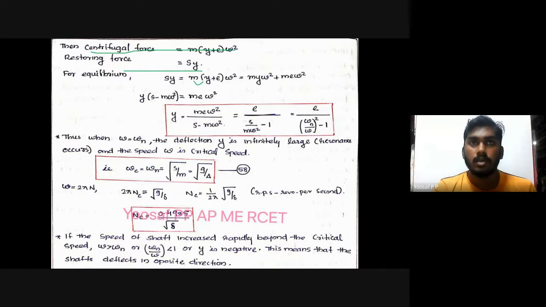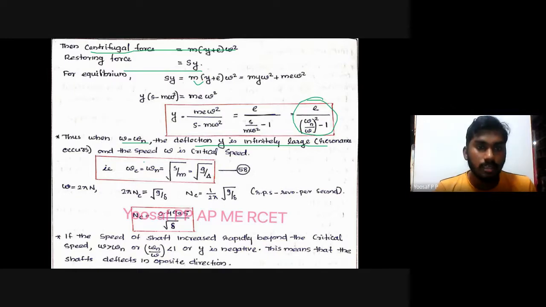Here m omega square and m omega square get cancelled, and you know that s by m is the square of the natural frequency of vibration, omega n. So the ultimate equation of deflection is y is equal to e divided by ((omega n by omega) square minus 1). Thus, when omega is equal to omega n, the deflection y is infinitely large, resonance will occur, and this speed is called the critical speed.